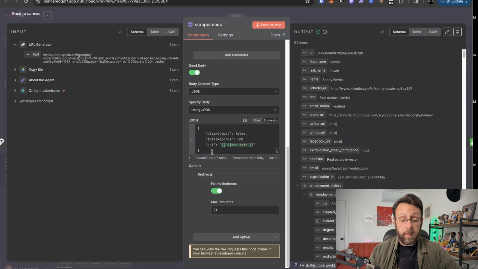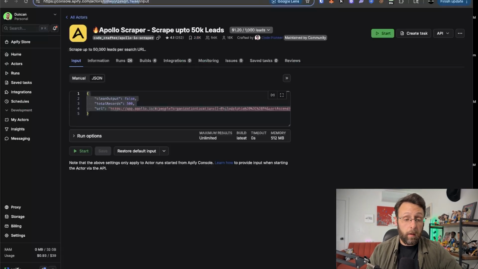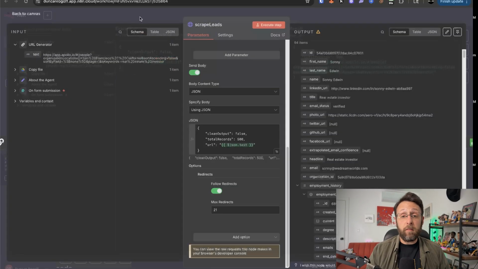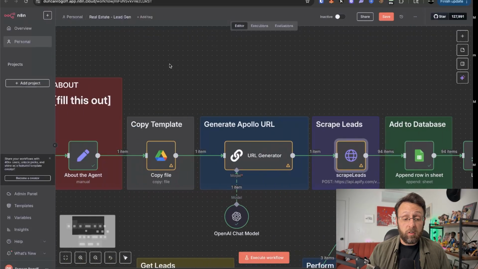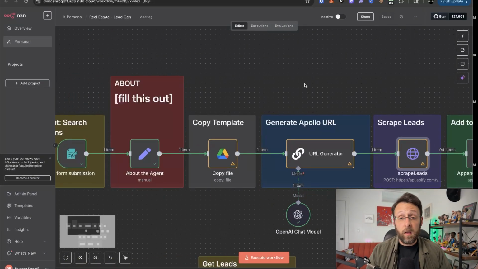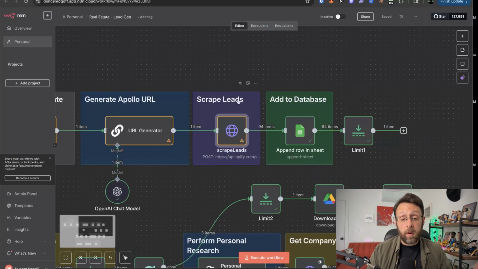And so remember we copied that JSON. We're just pasting that JSON in here. And instead of the default URL that comes inside this one here, we're actually just piping in the URL that we just generated. So what's really cool is that this is dynamic every time. Anytime we want to perform a new search, maybe we don't want real estate investors in San Francisco. Maybe we're looking for real estate agents in New York, and you would just go ahead and change the search terms and you're going to get a brand new scrape coming out of Apify.